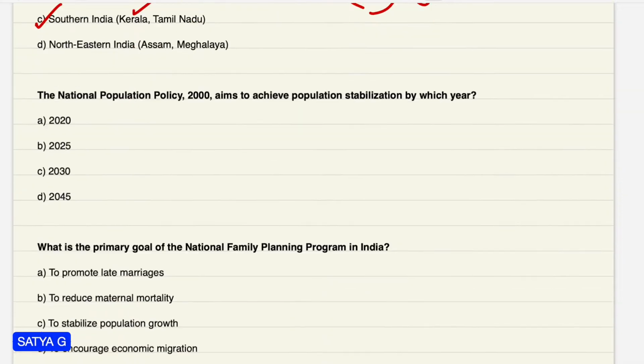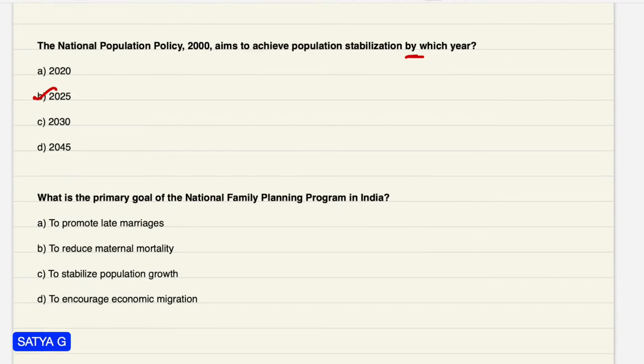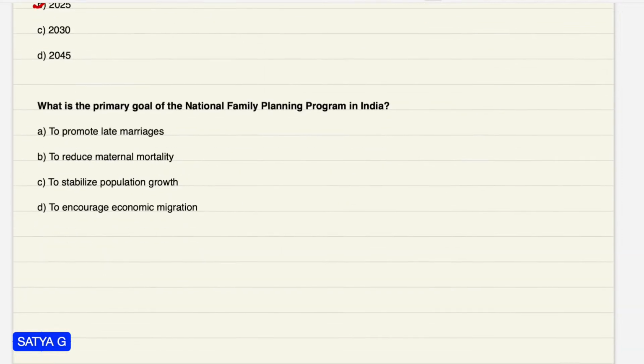The National Population Policy aims to achieve population stabilization by which year, friends? We need to achieve population stability by 2045, and the current year is 2025. What is the primary goal of the National Family Planning Program in India? To stabilize the population growth.